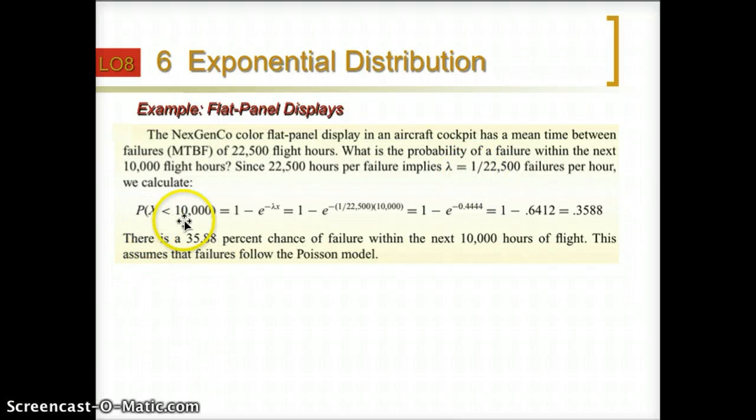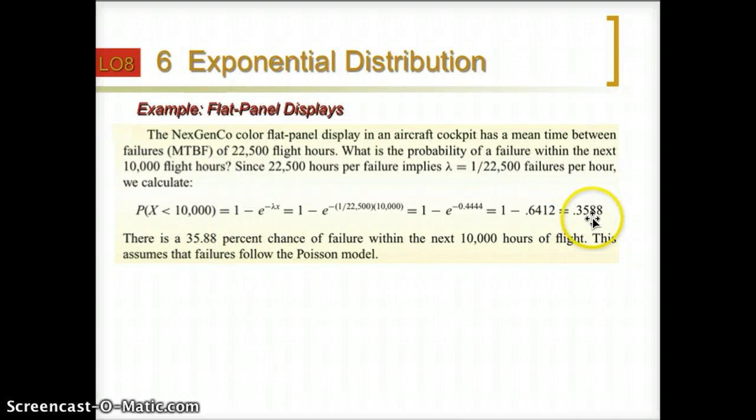And for x smaller than 10,000, it will be 1 minus e to the power of negative lambda times x. Lambda is this value, and x is 10,000. So this value times 10,000, we will get 1 minus e to the negative 0.4444. If you put this value into your calculator, you will get 0.3588.